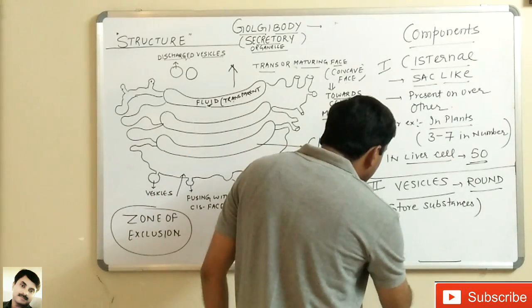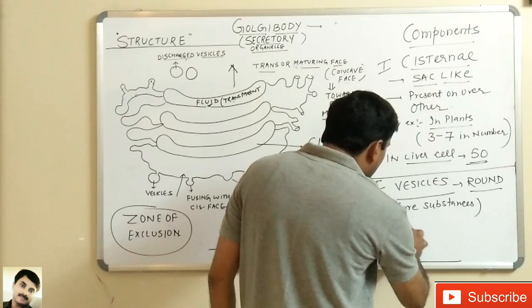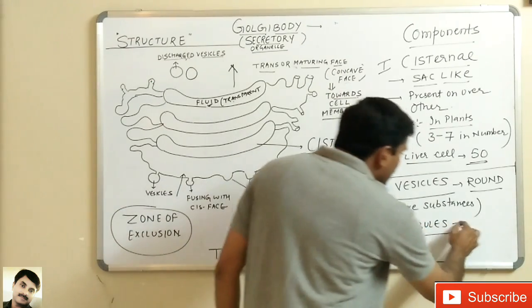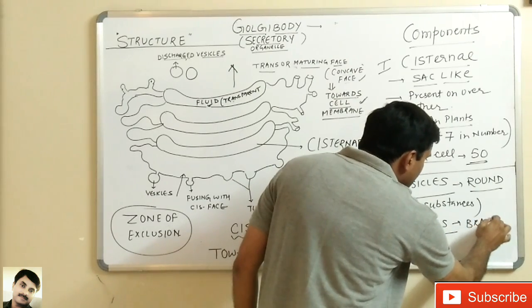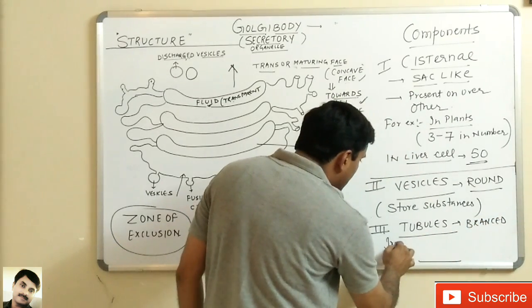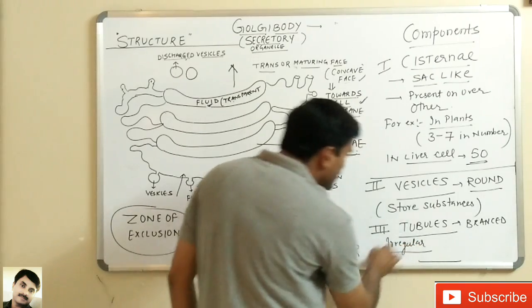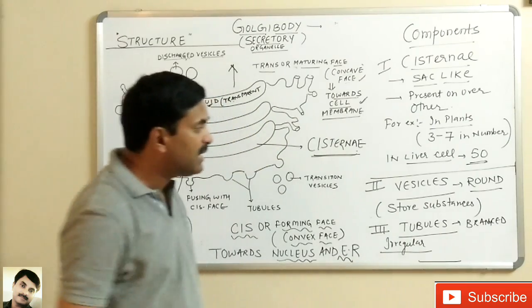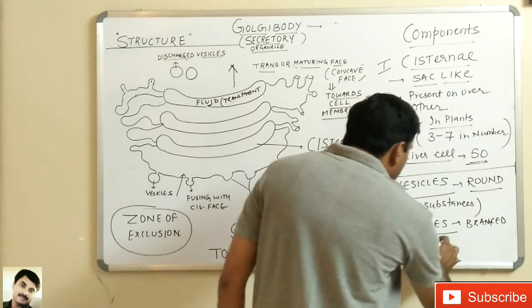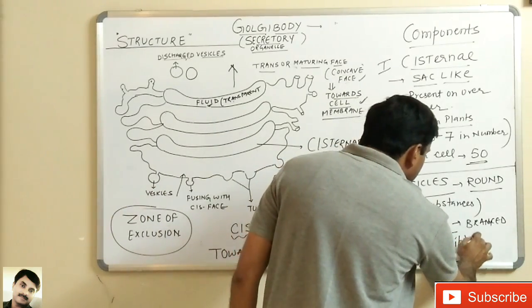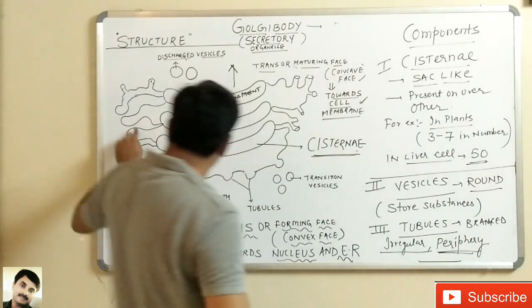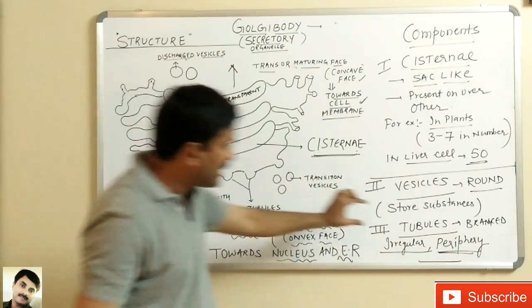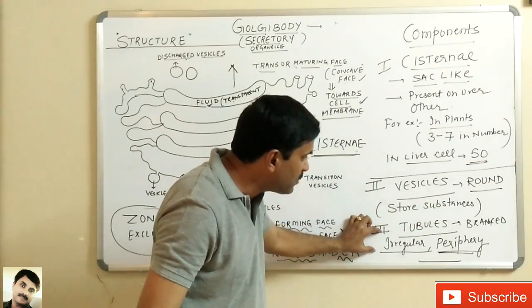And the third component of the Golgi complex is the tubules, and these tubules are branched and irregular structures.